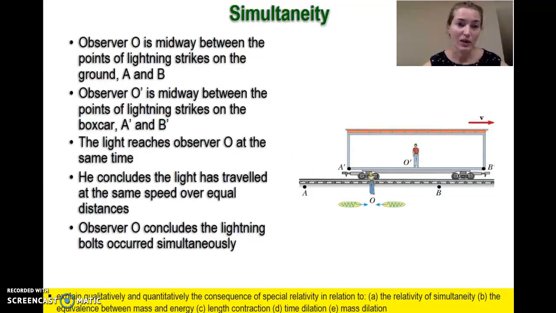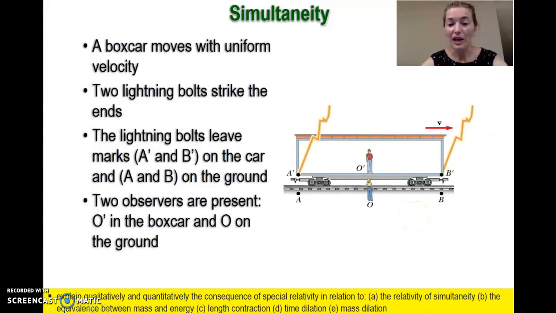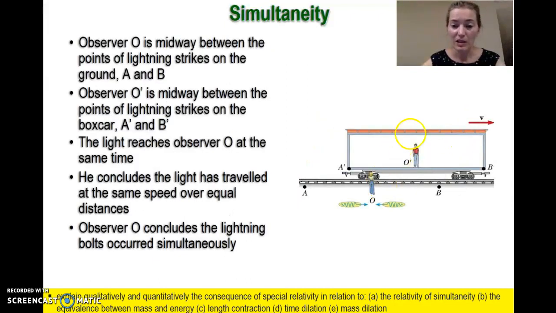Okay, let's look at this first situation. Let's think about the observer who is stationary, and we've got these little wiggly lines here representing the path of light coming from point A and point B. So if we go back to this idea, A dash and B dash, and A and B, those are the points where the lightning struck, and then light will be travelling in a straight line to both of the observer's eyes. So let's think about this observer here, standing stationary. She sees light travelling from point A and light travelling from point B, and she's equidistant from both points.